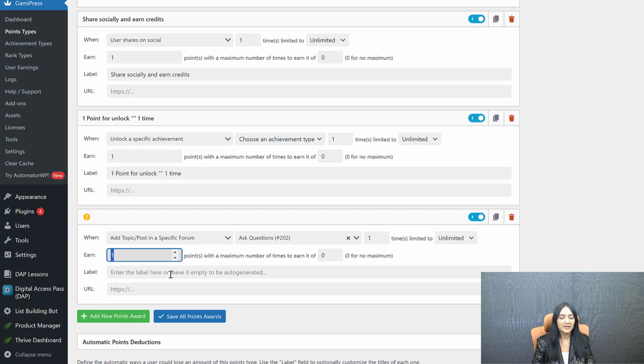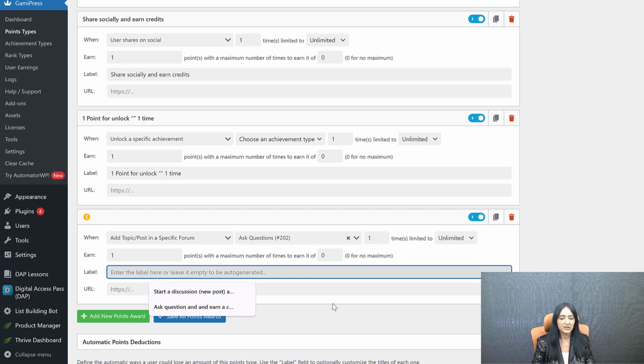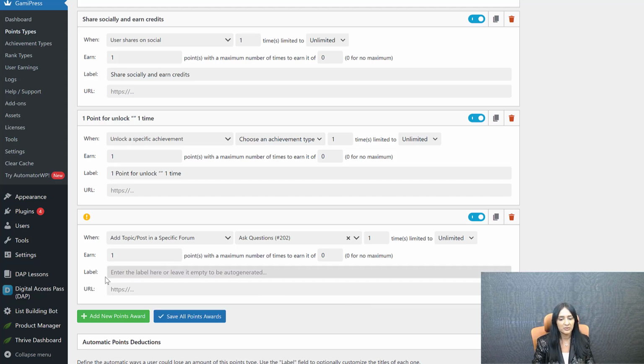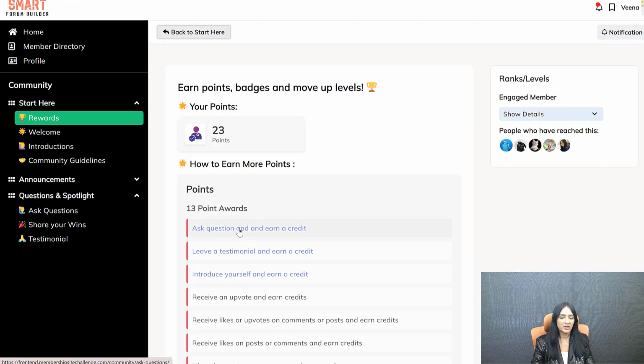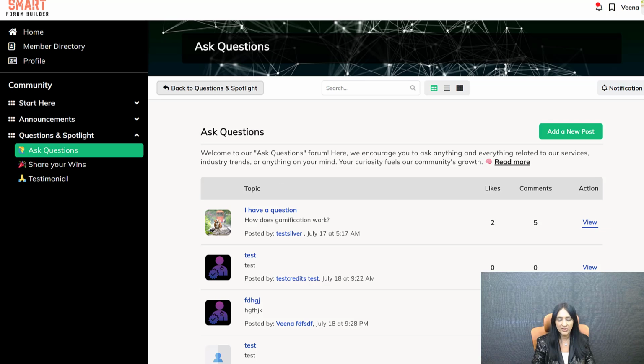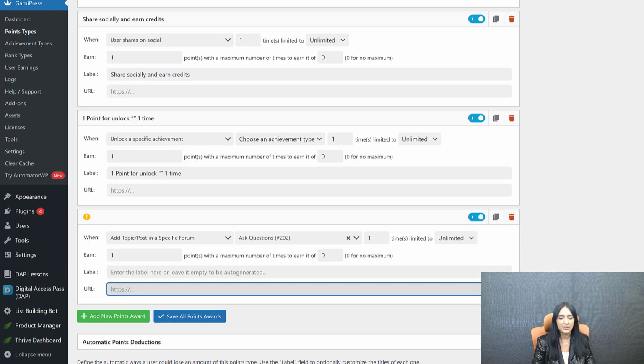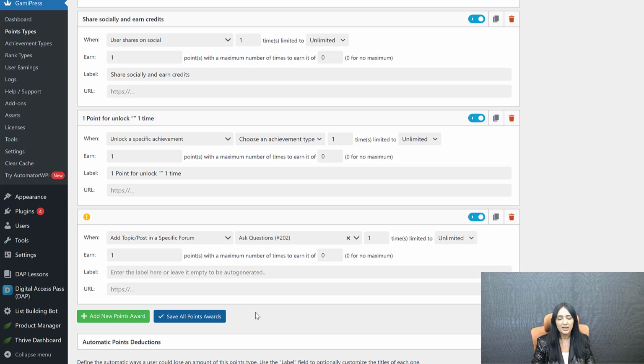And label. You can leave the label empty because when you save it, it will automatically populate this label and then you can update it if you want. So leave the label empty initially. URL. What do you want to connect this to? Because you're saying add topics to a forum, ask questions, you can enter the URL of your ask questions forum here so that it connects to it if you want, or you can just leave it empty. But if you want to make it easier for users to go to that forum directly so they can ask a question and earn points, you can also connect it to a URL. All right. Once you have done this, click on save.